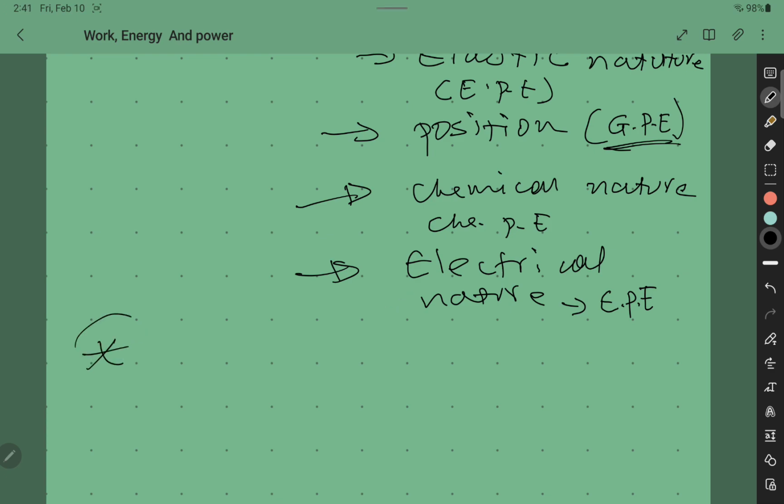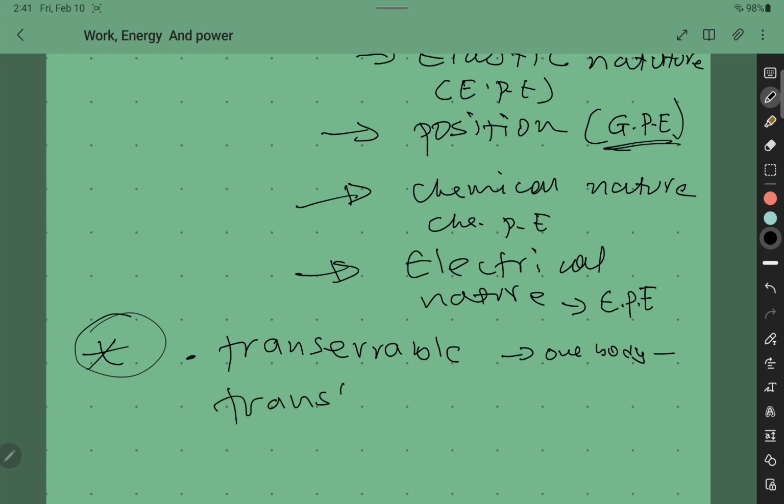And there is a most important property of energy that you should note: energy is transferable, meaning it can be transferred from one body to the other. We will discuss this in detail. The other important property of energy is that it is transformable, meaning one form of energy is turned into another form. For example, electrical energy to light, or mechanical energy to heat, or heat energy to mechanical.